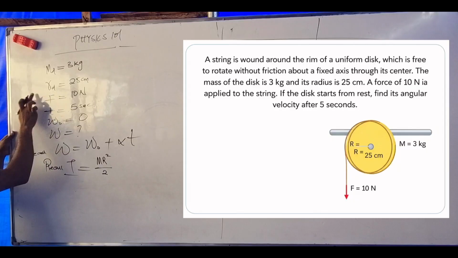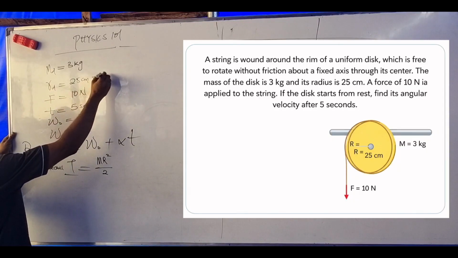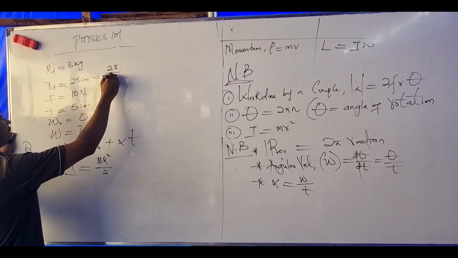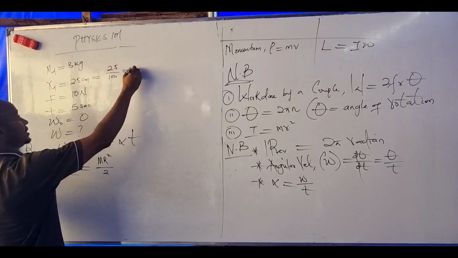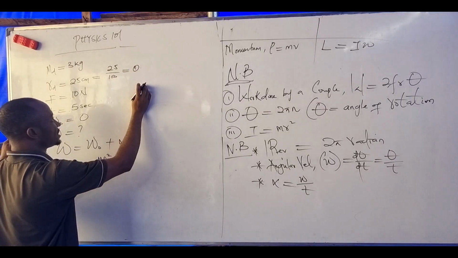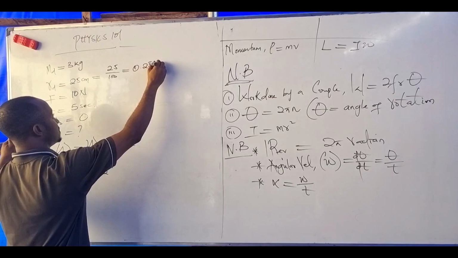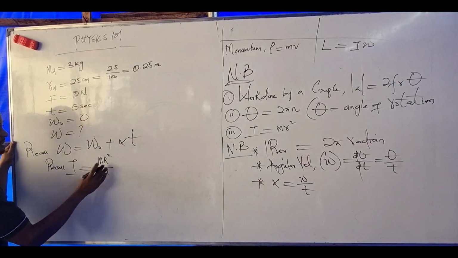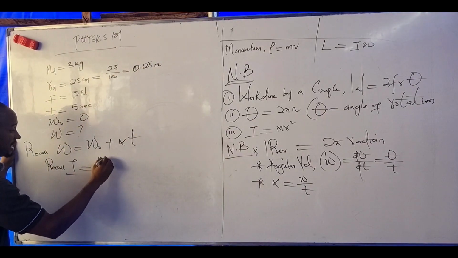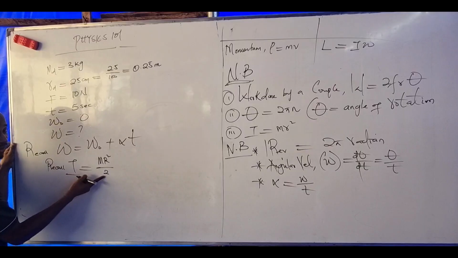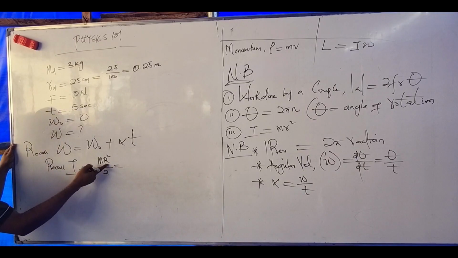Here, our radius of the disc is 25 centimeters, which is 25 over 100. Convert, what do you have here? 0.25 meter. So the radius of the disc over 2.